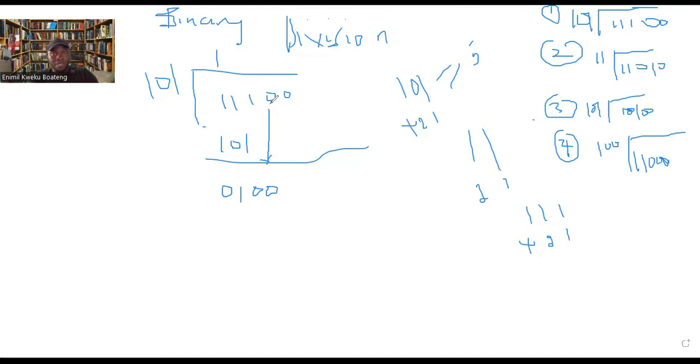Now you've dropped this number. Now when you drop this number, you ask yourself, will 101 go into 100? No, 101 will not go into 100. Don't forget this is 5. And then 100 in binary, in decimal is 4. So 100, this is 1, this is 2, and then this is 4. So 100 is 4. Will 5 go into 4? 5 will not go into 4. And if 5 will not go into 4, that's 0 times. Now, you do have another number to drop. Yes, there's another number to drop. So we drop that number.